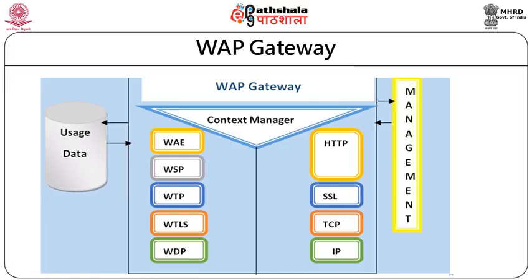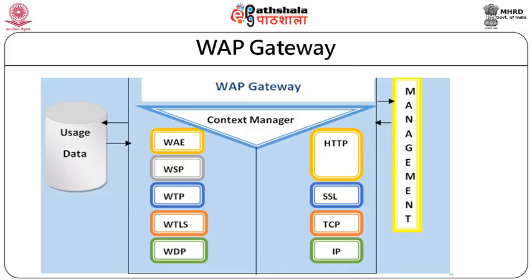Then the WAP gateway has the protocol stacks, these 4 protocols, that is TCP/IP, SSL and HTTP, and then the management of the data which is moving. So all these things are part of the WAP gateway, we can say.